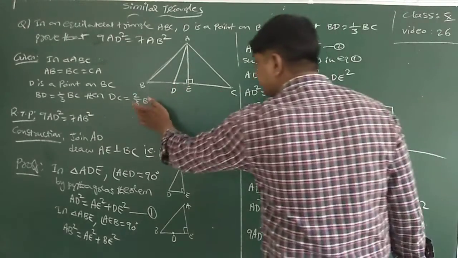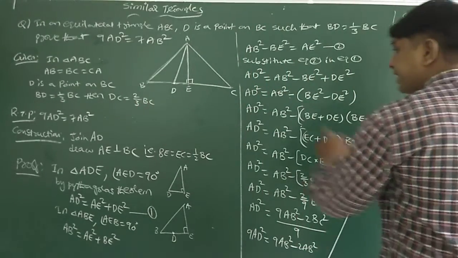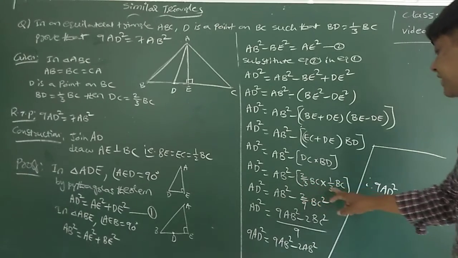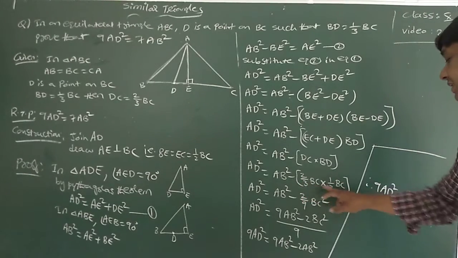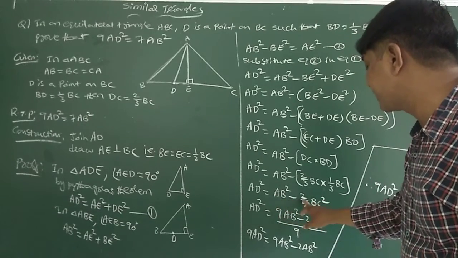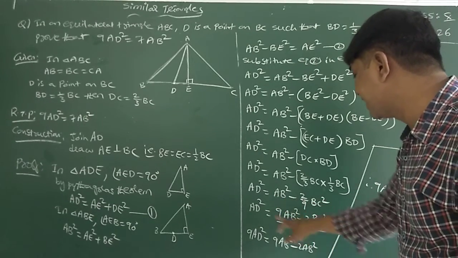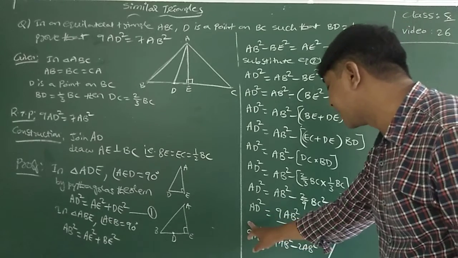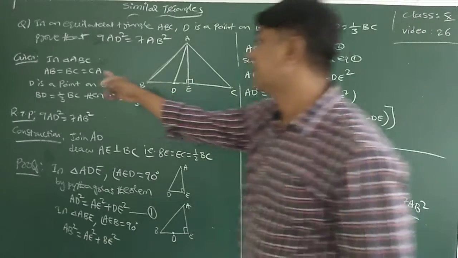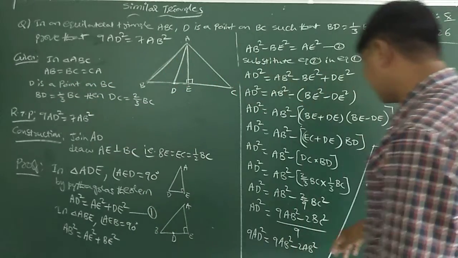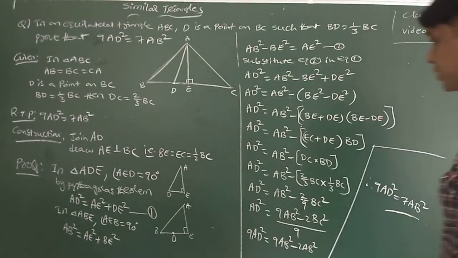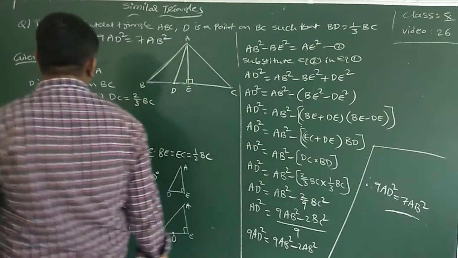Now DC is 2/3 of the BC and BD is 1/3 of the BC, given. So AB square minus 2/3 into BC into 1/3 into BC. 2 into 1 is 2, 3 3s are 9. BC into BC is BC square. Now take LCM. 9AB square minus 2BC square whole by 9 is equal to AD square. Transfer this one: 9AD square equal to 9AB square minus 2BC square, means BC is nothing but AB, 2AB square. 9AD square is equal to 7AB square. Hence proved.